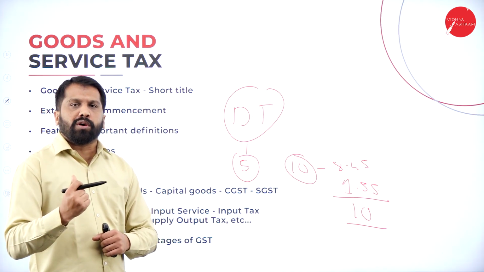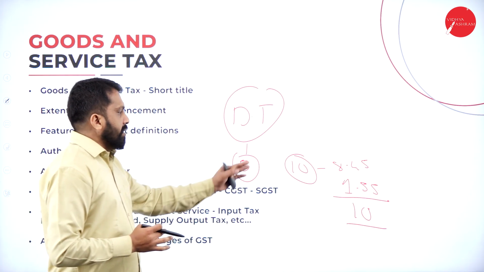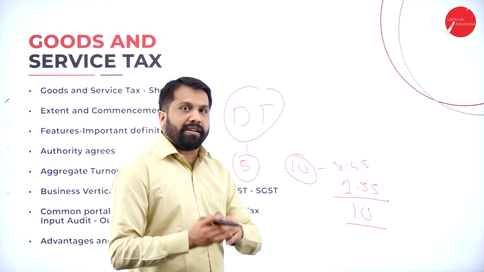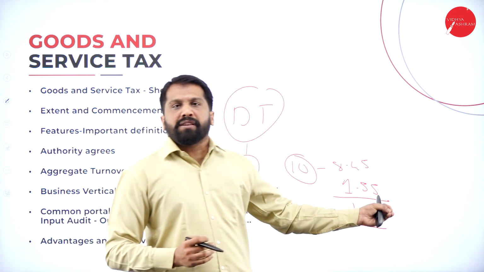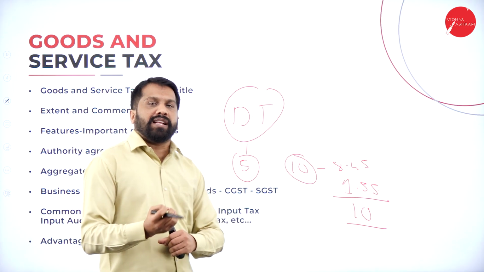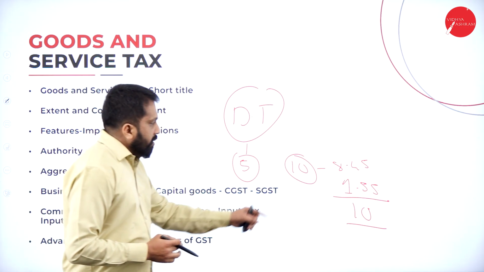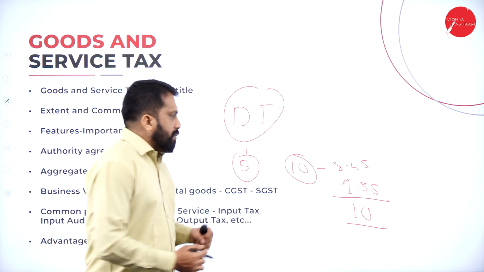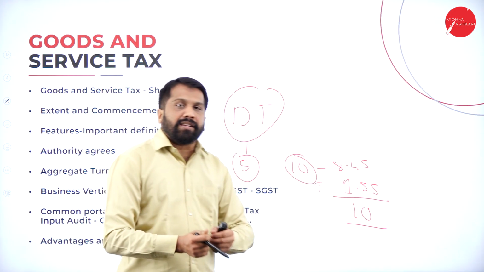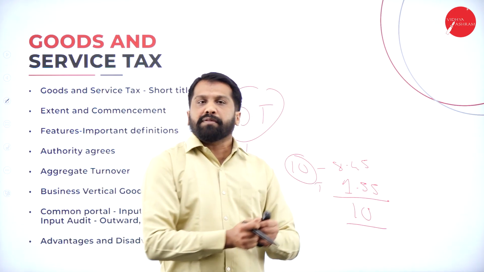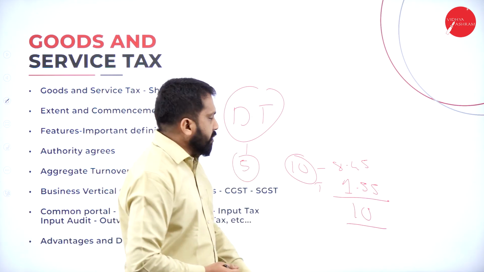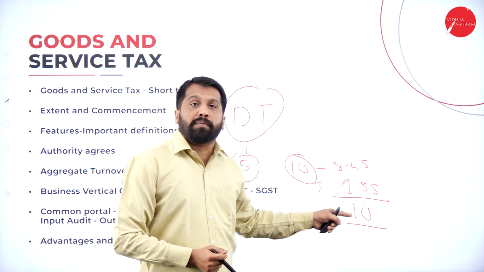If you buy one Coke or one Pepsi, what happens? The price will be 20. In that 20, they do a bifurcation: 2 rupees is the tax portion, 18 rupees is the value of the drink. Now, this 1 rupee 55 paise tax, do you go directly to the income tax office and pay my 1 rupee 55 paise? No. You give 10 rupees to whom? The shop owner.